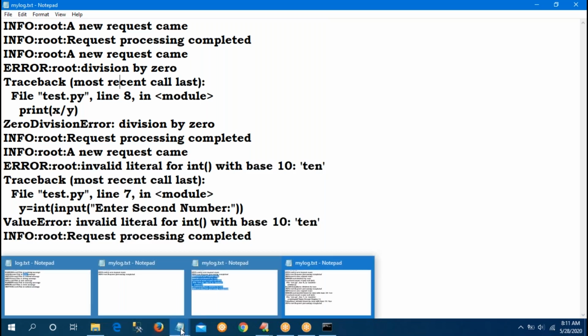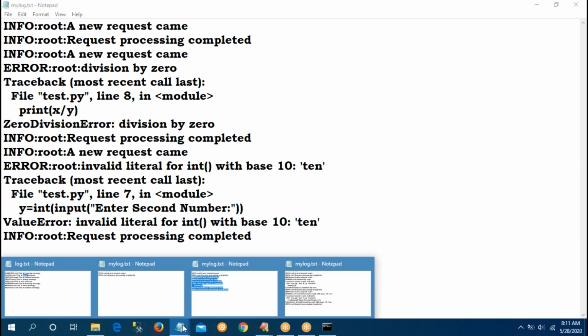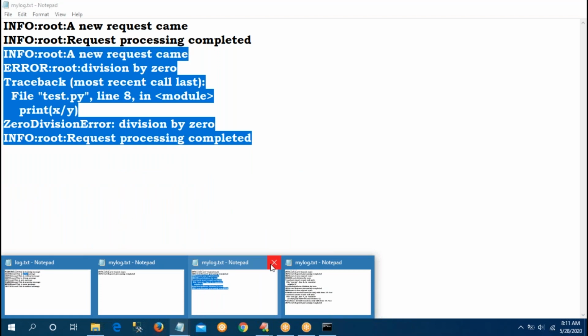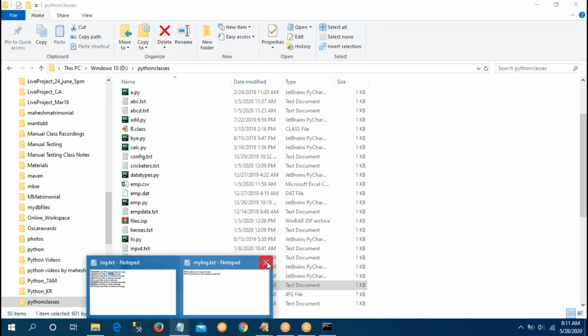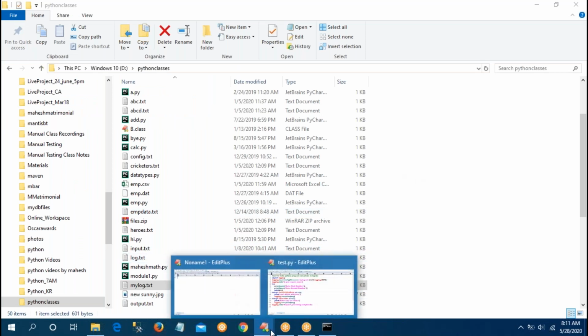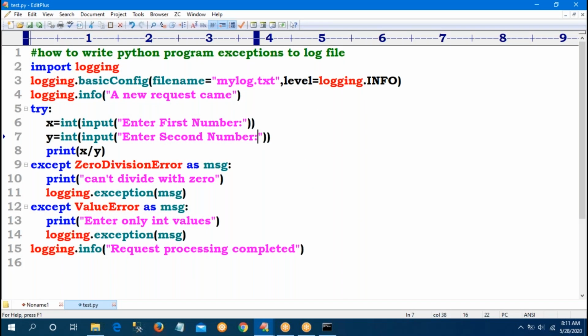Then I can go for this log files concept. Log files are very, very useful at the time of debugging, sir. And as I just told you, at the time of statistics you can identify things, so these files are also very important.